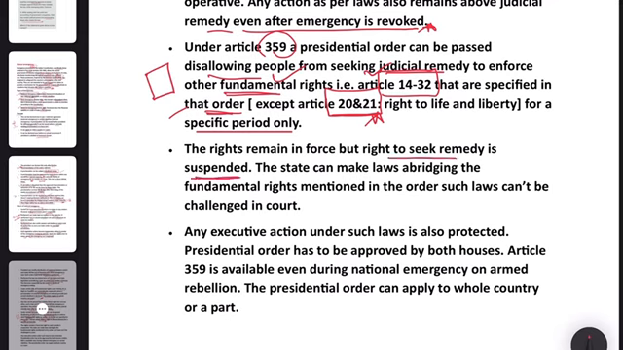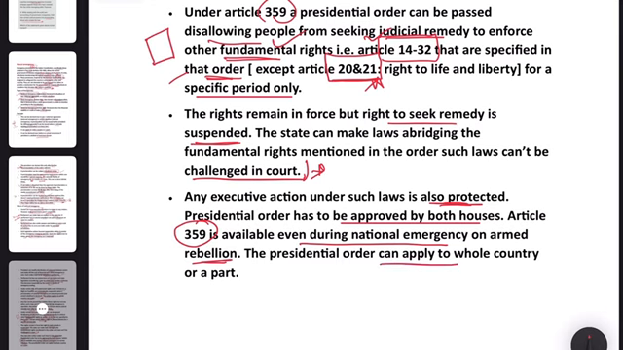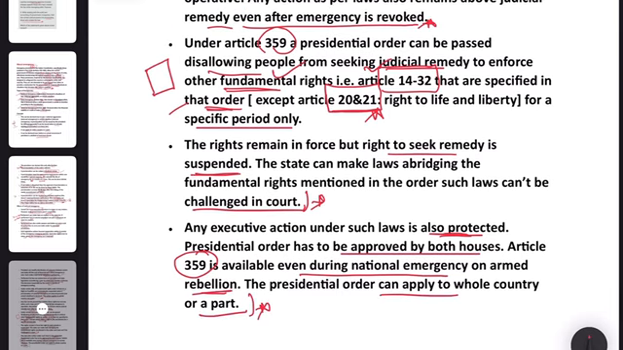The state can make laws abridging the fundamental rights mentioned in the order. Such laws can be challenged in court, as seen above. Any executive action is also protected. Presidential order has to be approved by both houses. Article 359 is available even during national emergency or armed rebellion. The presidential order can apply to whole country or a part. So, fundamental rights can be suspended from Article 14 to 32 except Article 20 and 21. These cannot be suspended.